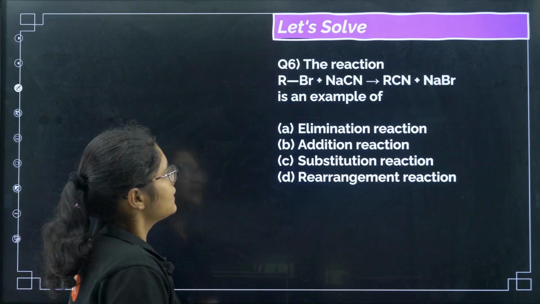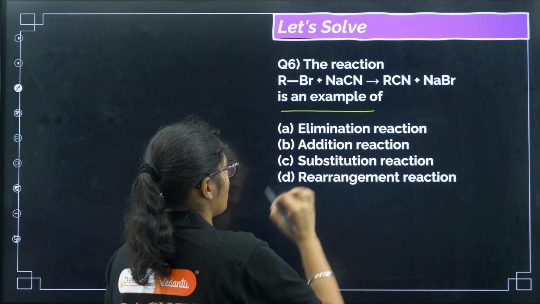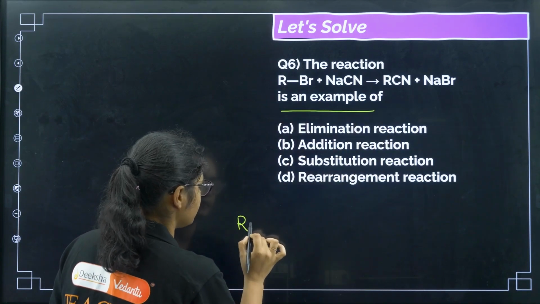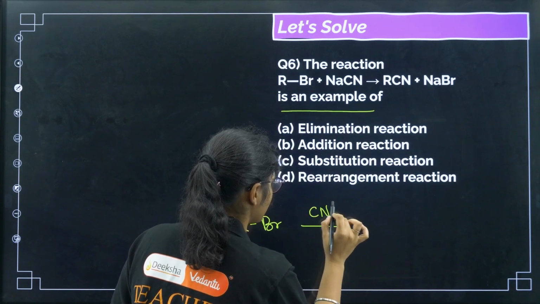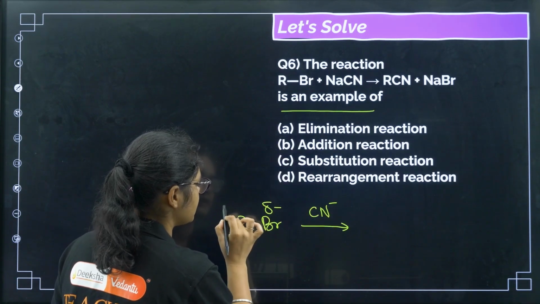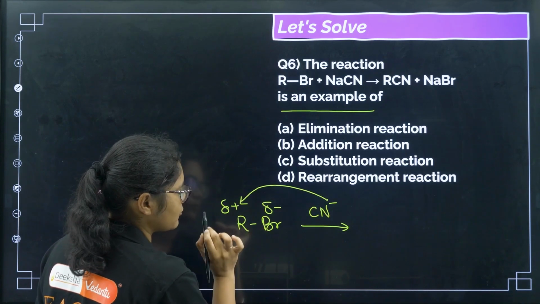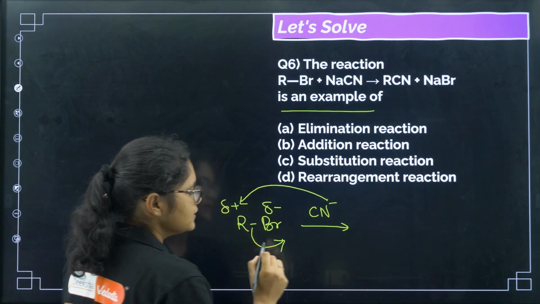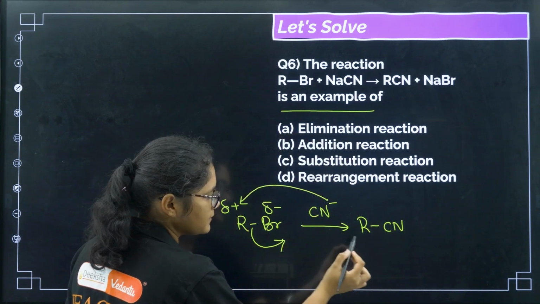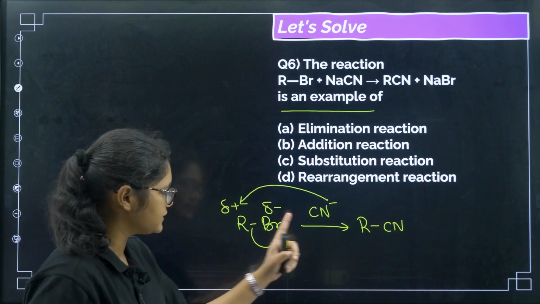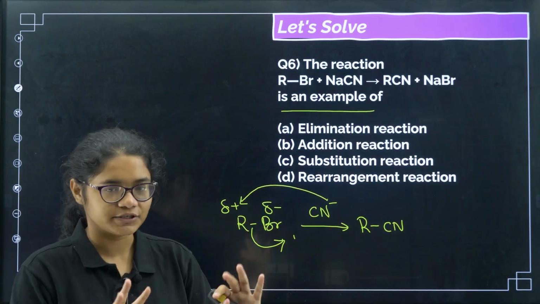Okay, next, the reaction RBr plus NaCN gives RCN plus NaBr is an example of. So here what happens, RBr, when you take NaCN, that gives you CN minus. Here we have discussed this is Br minus and this is R plus. So this CN, this negative part, will attack on this positive part and Br will go out. So what I'll get, RCN. Now you see, earlier it was RBr, now it became RCN, right? R is still there, this Br is replaced or substituted with the CN group. So this is called a substitution reaction.